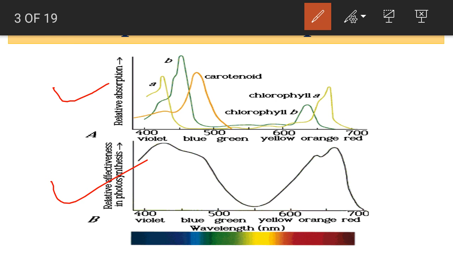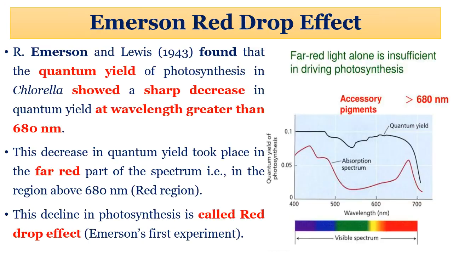If you observe this graph plotted against the wavelength of the visible spectrum, you can clearly understand that for chlorophyll a, which is the essential pigment, there are two peaks for absorbance and two peaks for effectiveness in photosynthesis. We have already discussed this. Now let's see a similar kind of development in the context of the experiment performed by Emerson in chlorella.